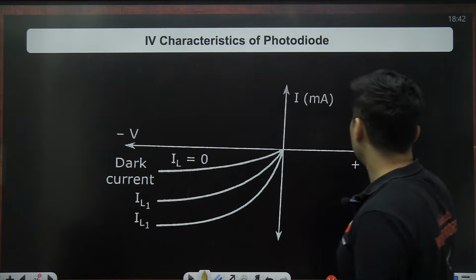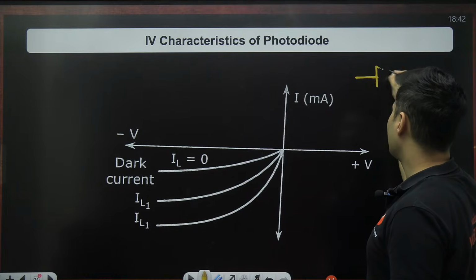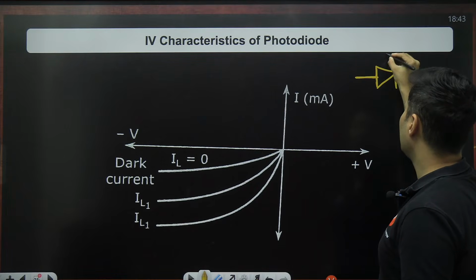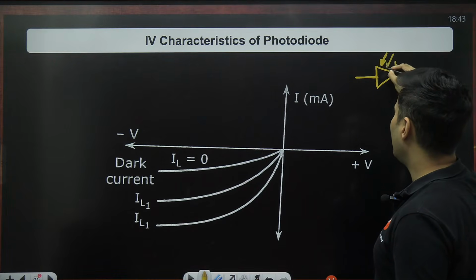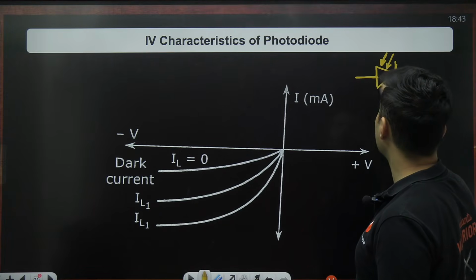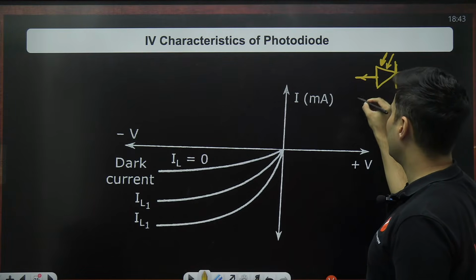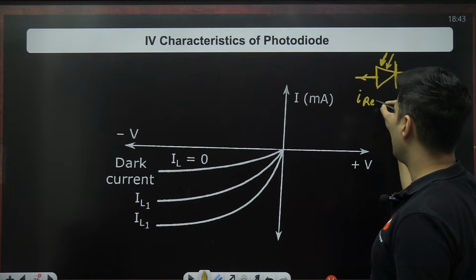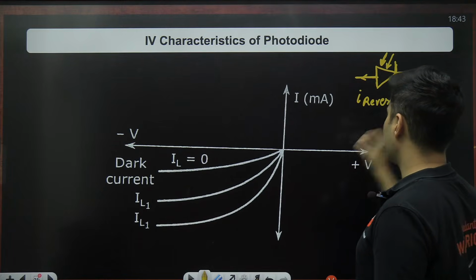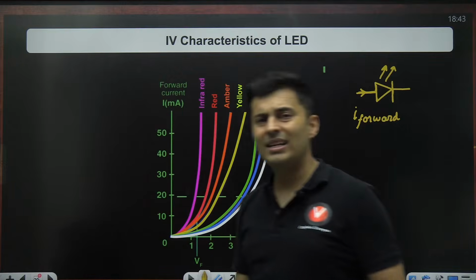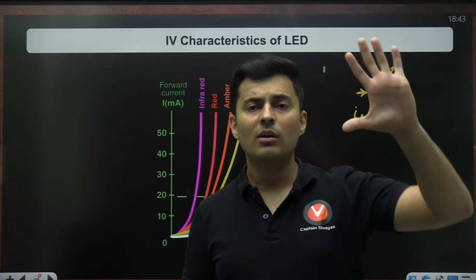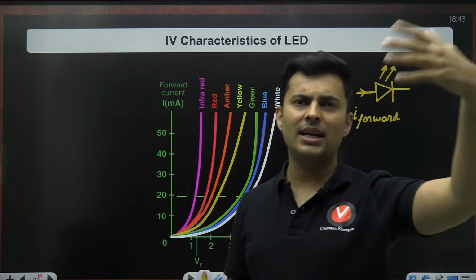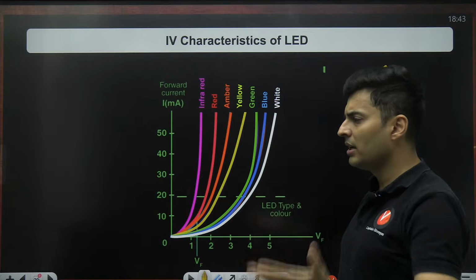A photodiode is the exact opposite of an LED, where light falls and it changes the conductivity. You will see such a photodiode is operated in reverse bias. LED is used in your mobile screens, TV screens, so many warning lights, headlights, so many bulbs.